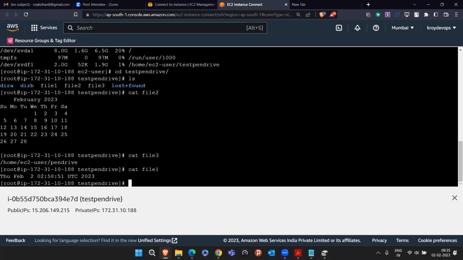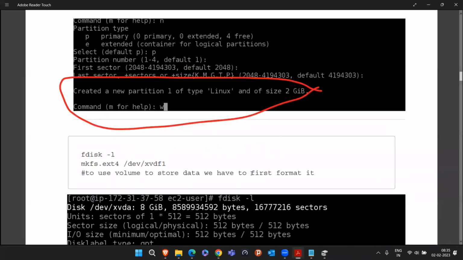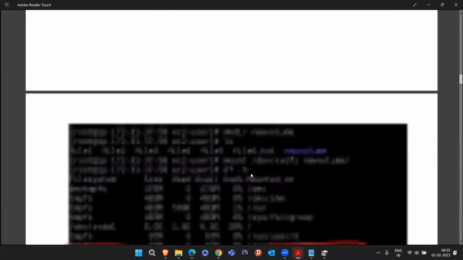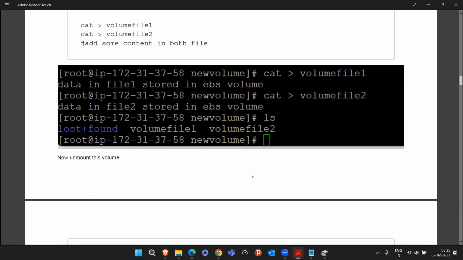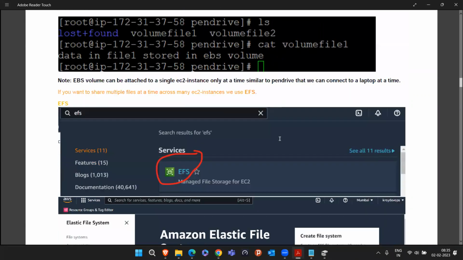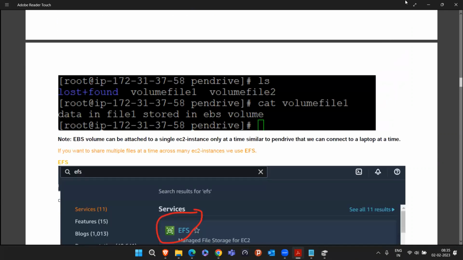So try this EBS volume, S3 and EBS volume. Try it. All the screenshots are visual, whatever I did, even how you will connect to the second machine. All those screenshots are there. So just try up to EBS. Tomorrow we'll be seeing the EFS volume.